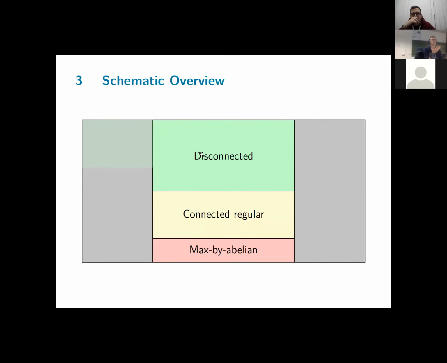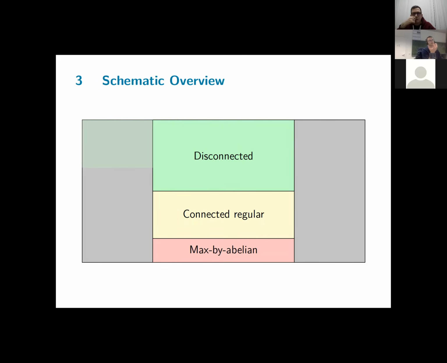We've colored one of the rectangles in our big rectangle green. So all the cases for disconnected graphs are done. So any right-angled Artin group corresponding to a disconnected graph has the R-infinity property. And by the simplification lemma, some part of the gray area can also be colored green, because these graphs have some reduction to a disconnected case. So we've made some progress, we've colored a part of our rectangle green.